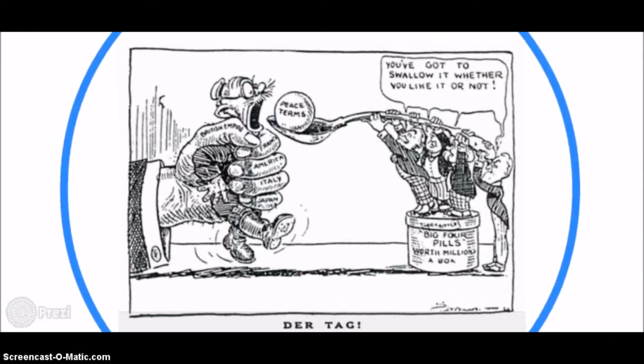This political cartoon depicts how the Treaty of Versailles, along with Article 231, was forced upon Germany by the Allied powers. The so-called peace terms created for Germany did not successfully and efficiently solve the issues that were left after World War I, but instead created even more tension and hatred among nations, which built up over the years and resulted in another world war.